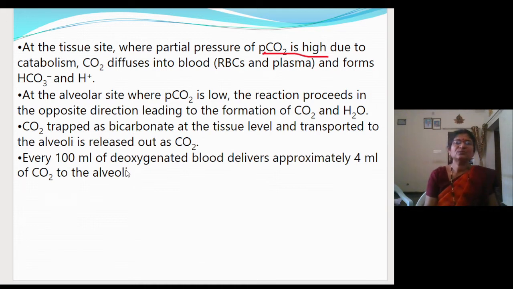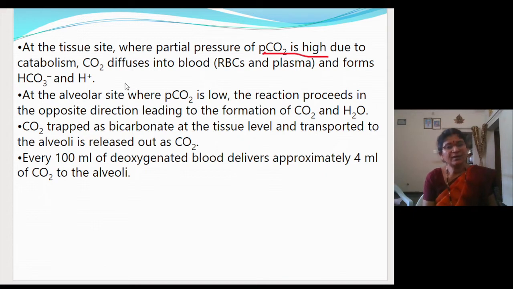So at the tissue level, what will happen? Carbon dioxide will come out and bind with the RBC. I mean, through the RBC it will get transported. In what form? It will get transported as aminohemoglobin and carbonic acid.